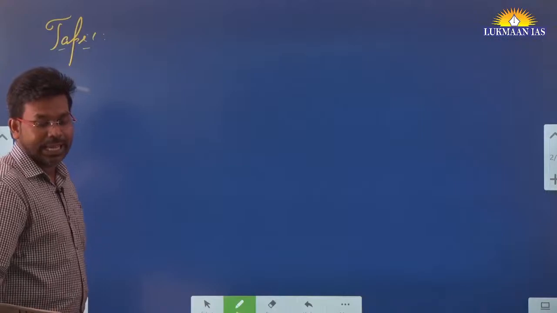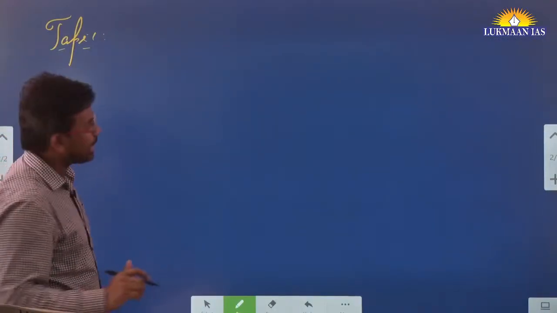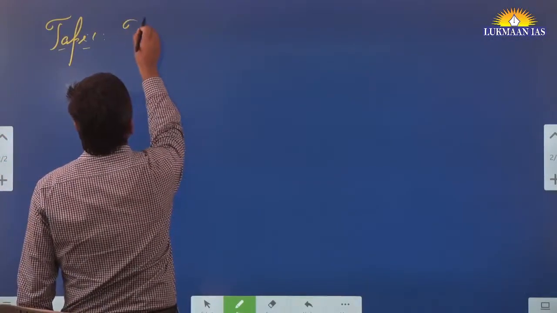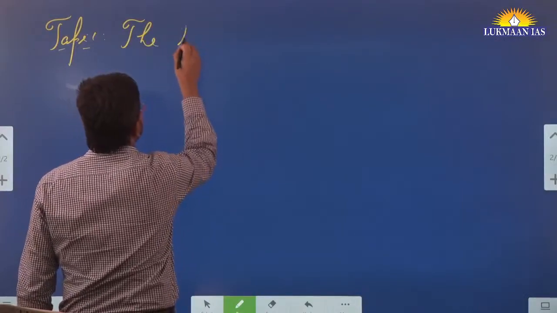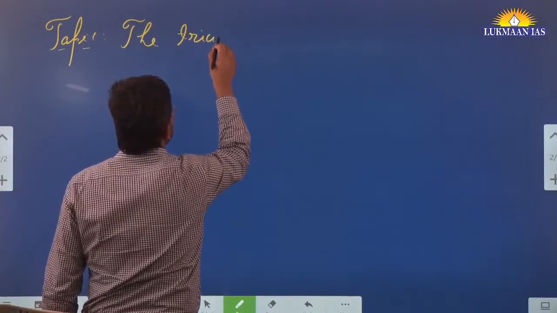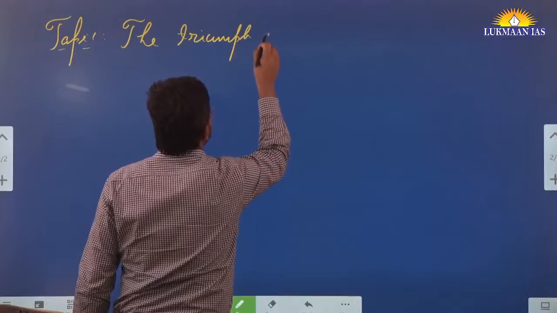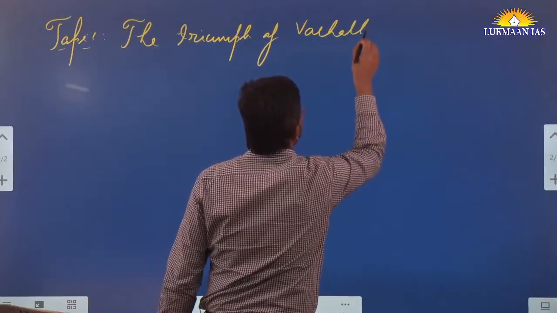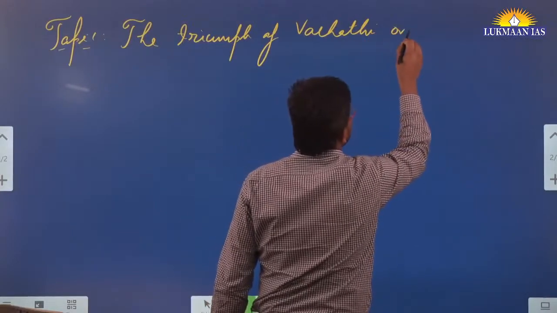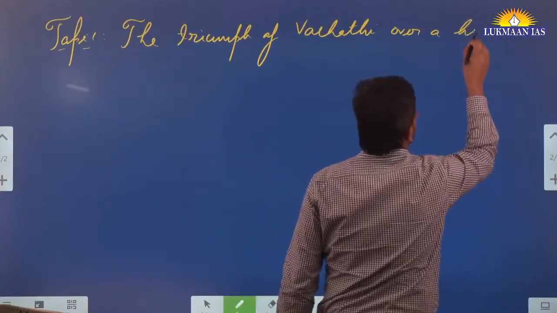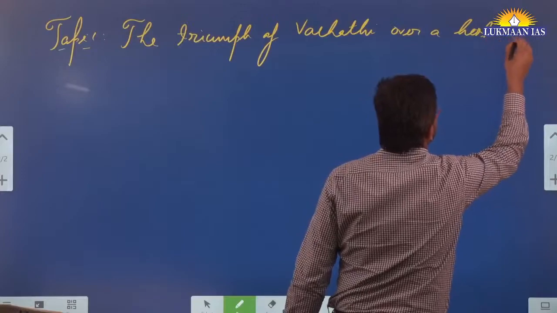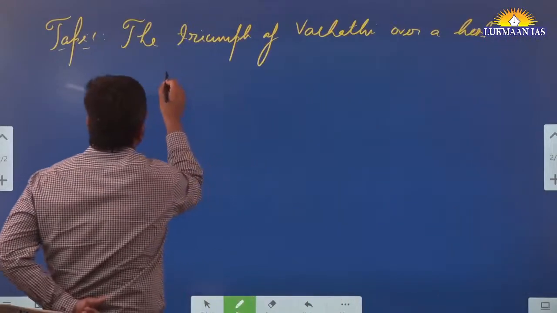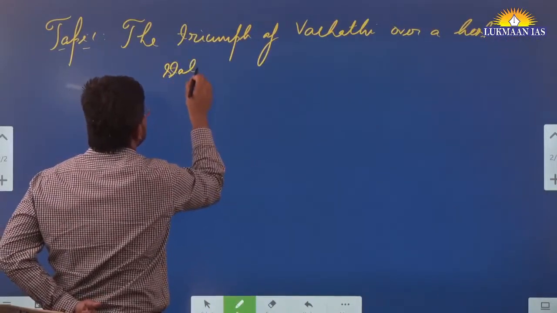The triumph of Vachathi over a hostile state.